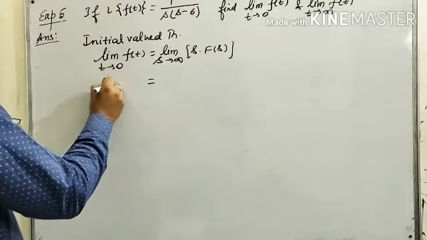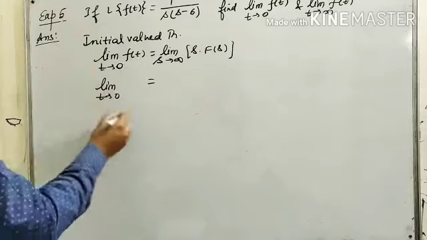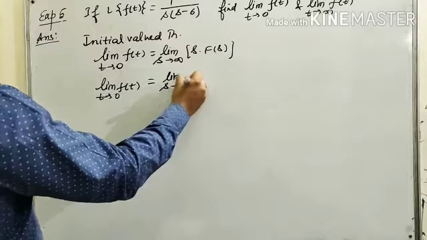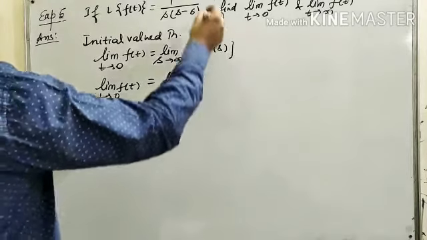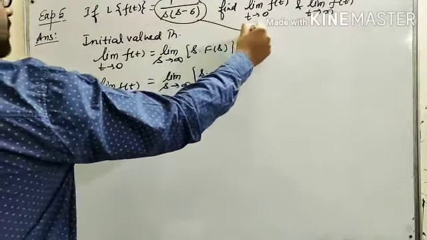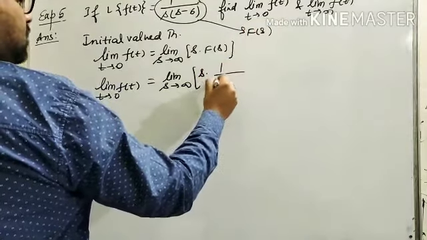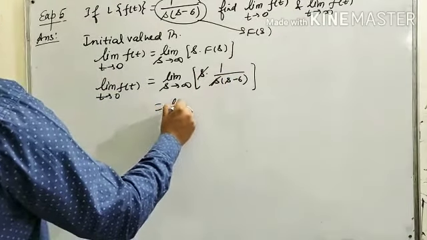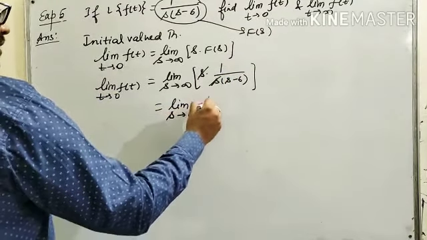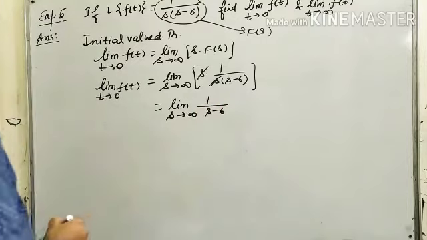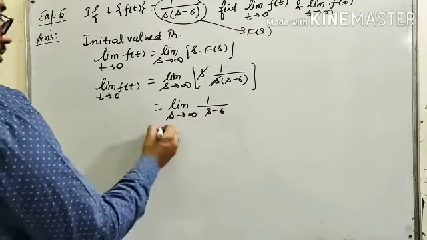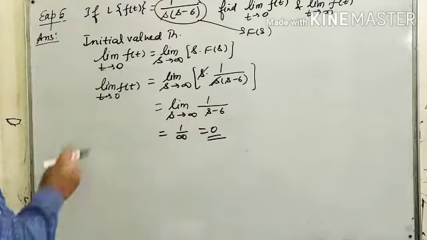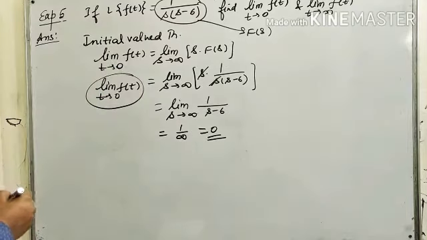So limit t tends to 0 f(t) is equals to limit s tends to infinite s into, and what is F(s)? This, that is 1 upon s into (s minus 6). So s cancelled, or limit s tends to infinite 1 upon (s minus 6). After putting s equals to infinite, what do we get? 1 upon infinite, which is equals to 0. So this is the value of limit t tends to 0.